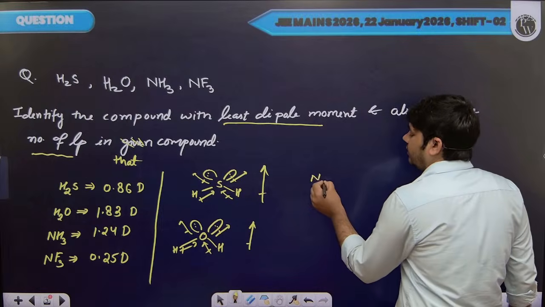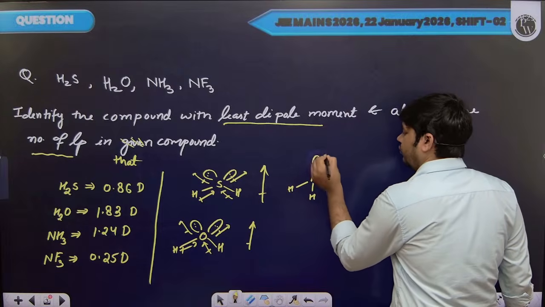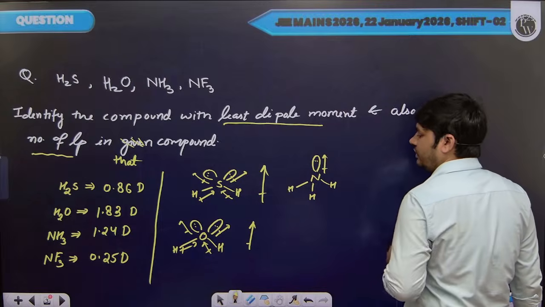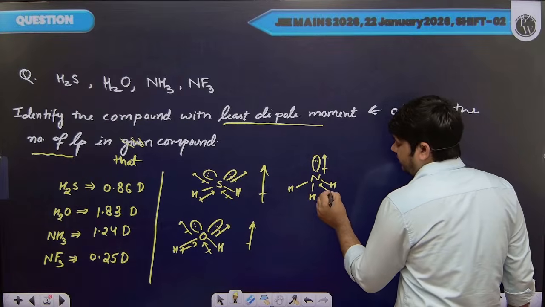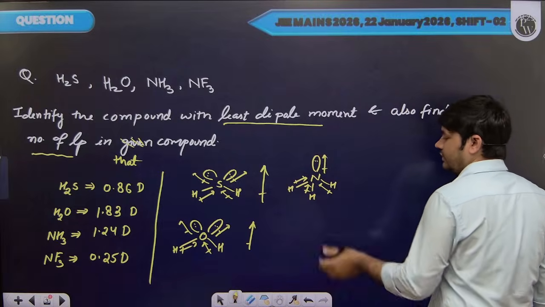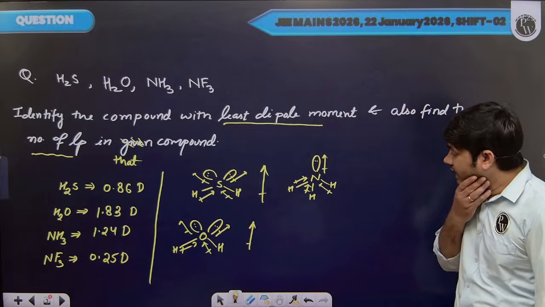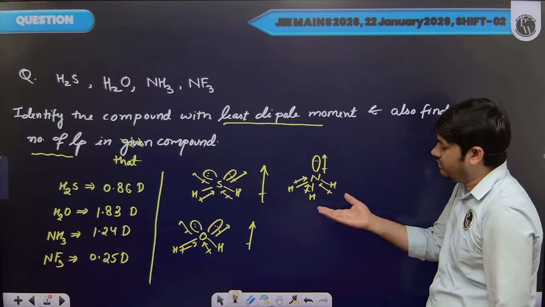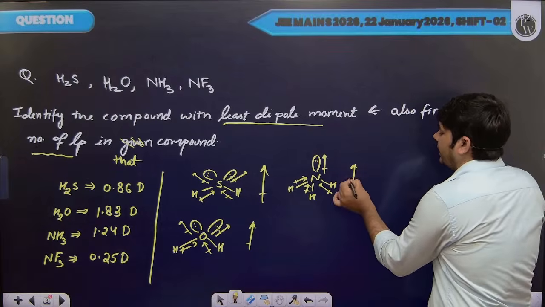If we talk about ammonia, then we have one lone pair on the nitrogen atom, so the dipole moment will be towards the lone pair. And if we talk about nitrogen hydrogen bonds, then nitrogen is more electronegative, so the direction will be towards the nitrogen atom. Okay, and in this case also all dipole moments are directed in the upward direction, so they will also get added up.